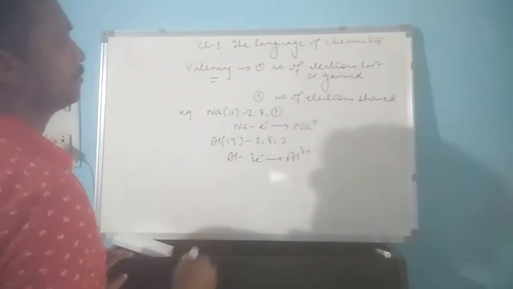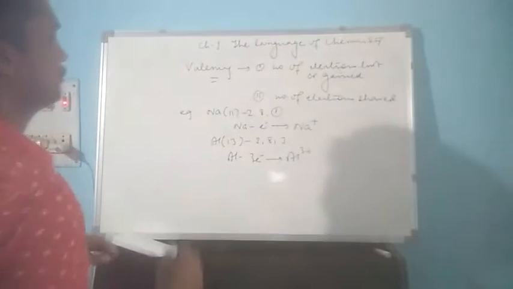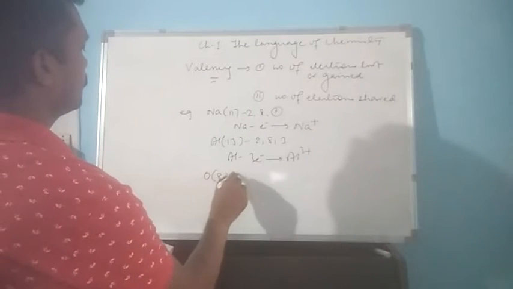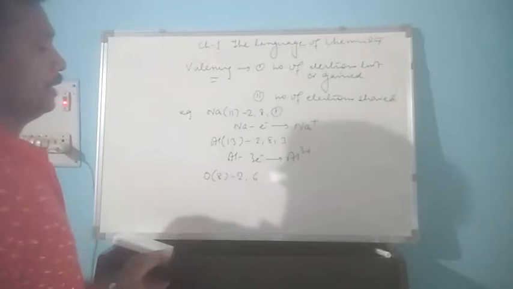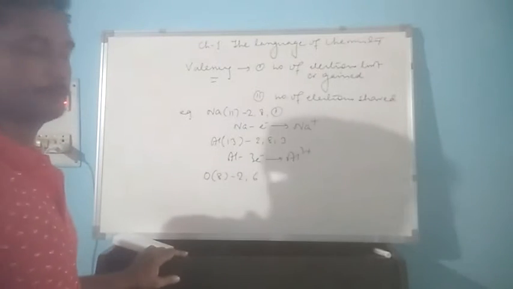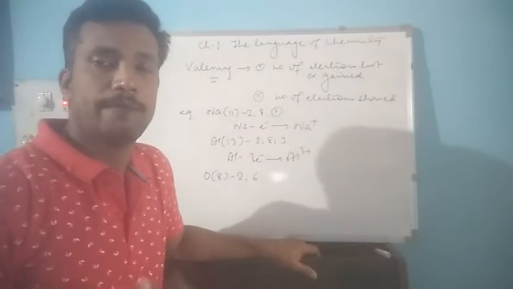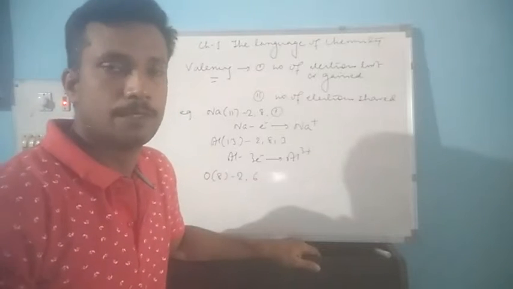Let us take some examples where electrons are gained. For example, oxygen, ending with 6 electrons. Now it can gain 2 electrons to become stable, to have 8 electrons in the last orbit.